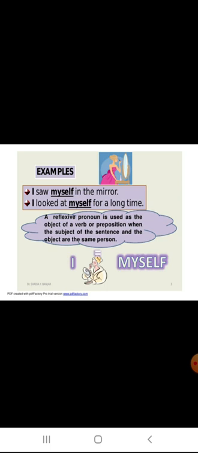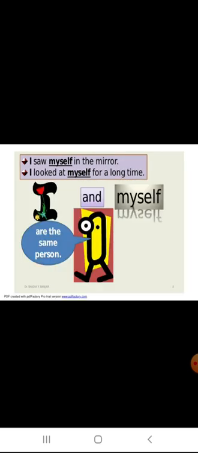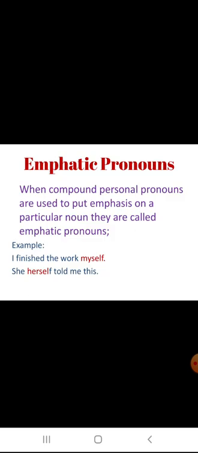This reflexive pronoun speaks about oneself. Suppose I am talking about myself, that is a reflexive pronoun. I looked at myself for a long time. I am talking about myself, not anybody else. So that is a reflexive pronoun.